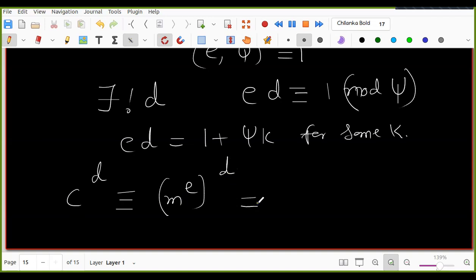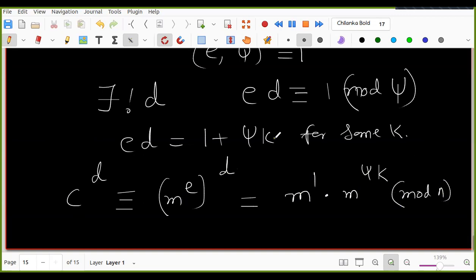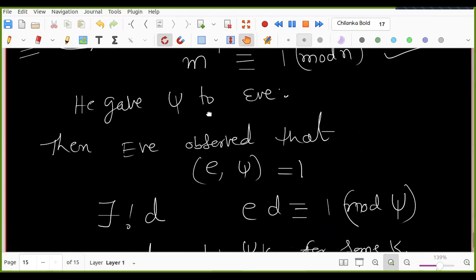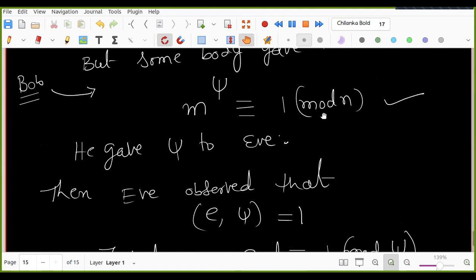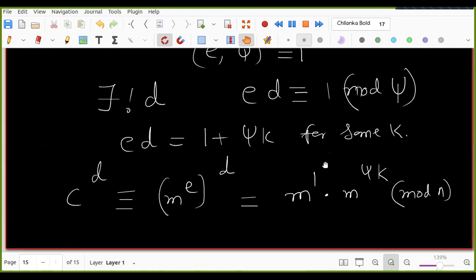But what is this equal to? This is equal to M power 1 into M power psi k mod N. But Bob himself gave M power psi equal to 1 mod N. Then what happens? It is equal to M mod N. Are you okay or not okay?